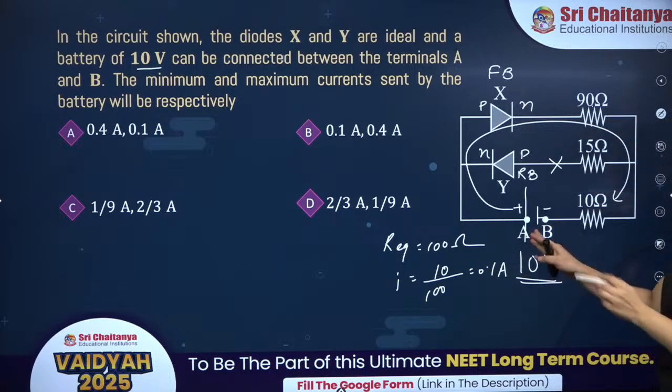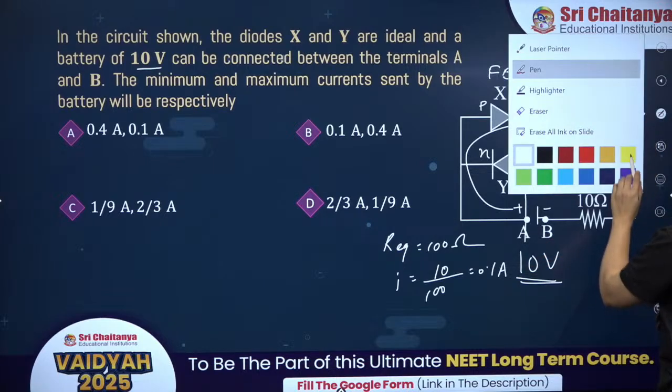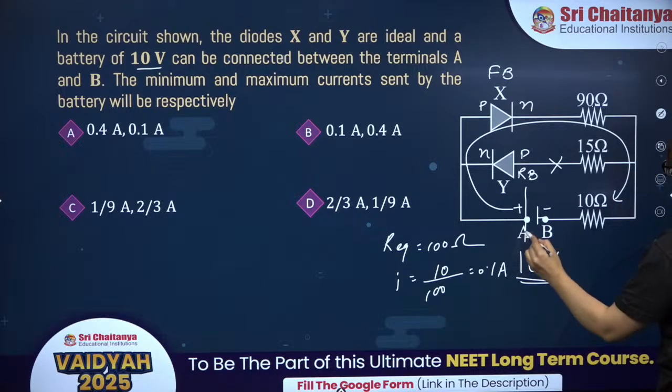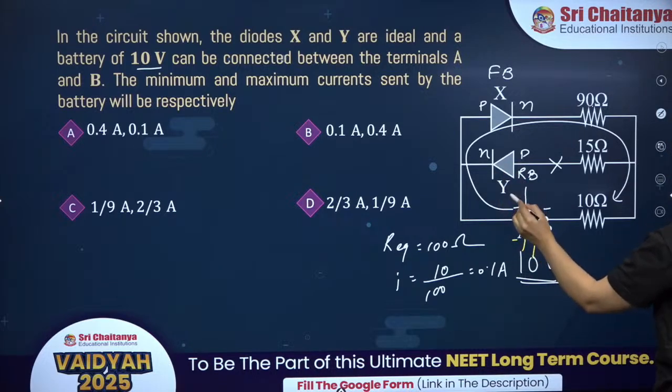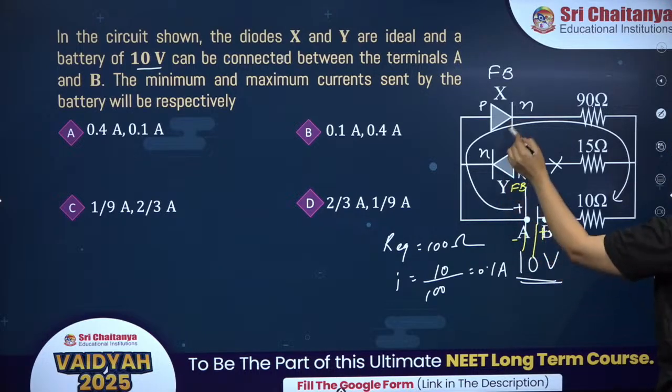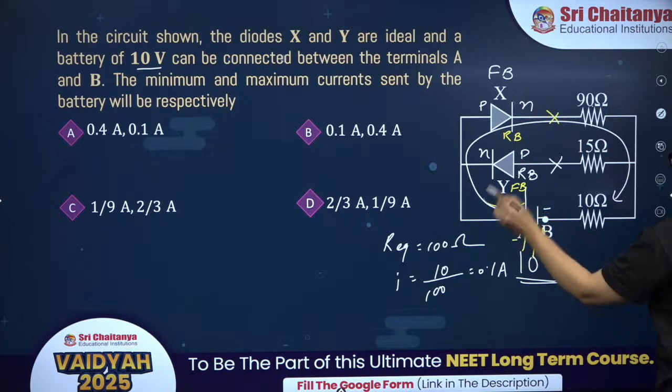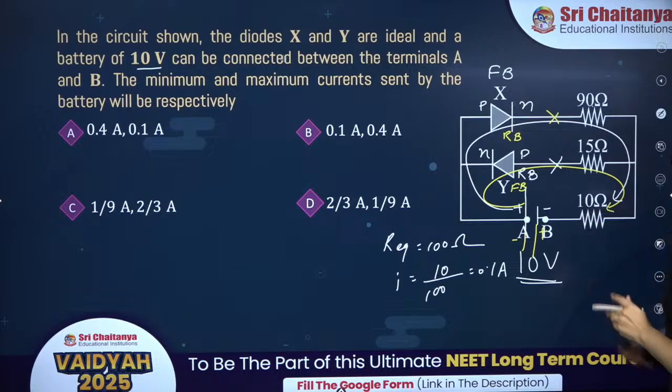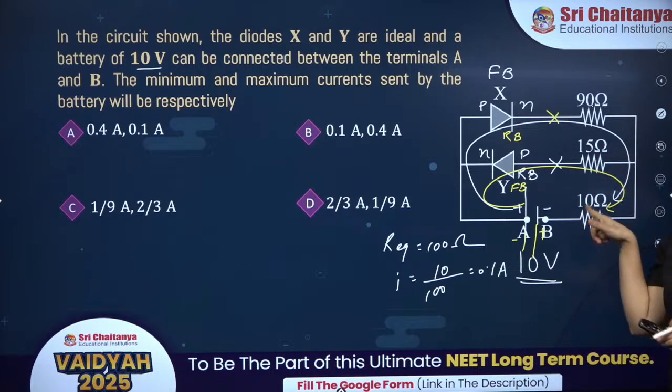Now, if you connect A with negative potential and B with positive potential, then Y will be forward bias and X will be reverse bias. So this will open. No current will flow through this branch, only current will flow like this. In this case, the equivalent resistance will be 15 plus 10, 25 ohms.